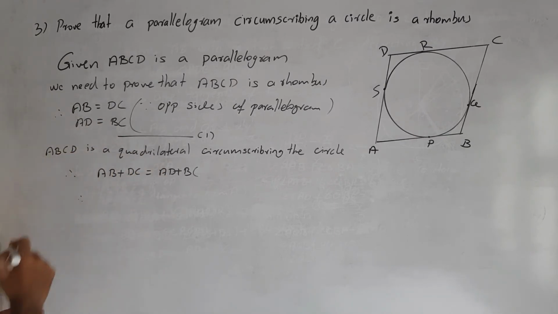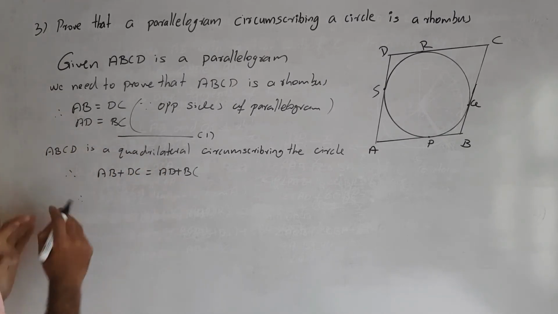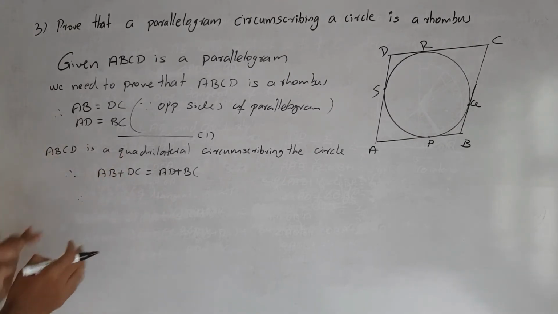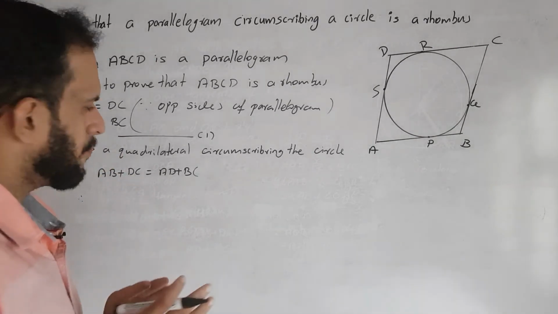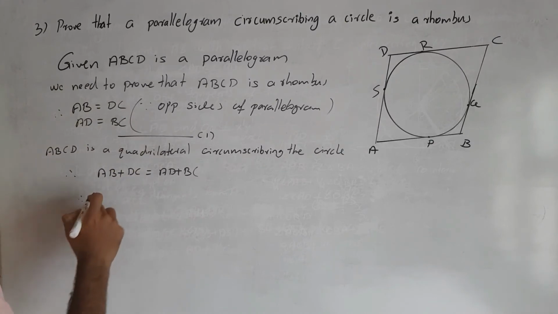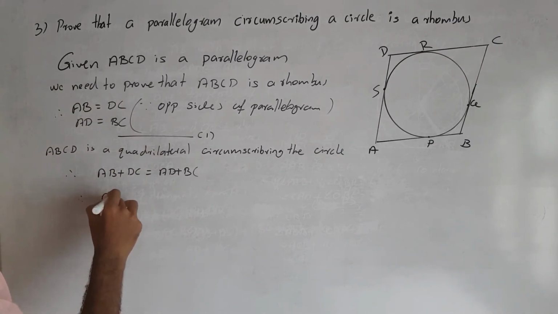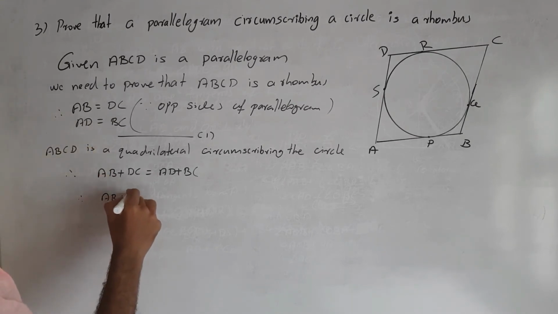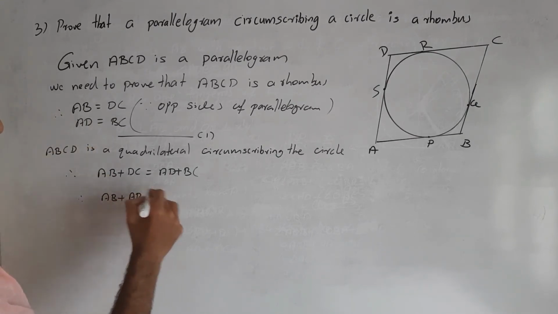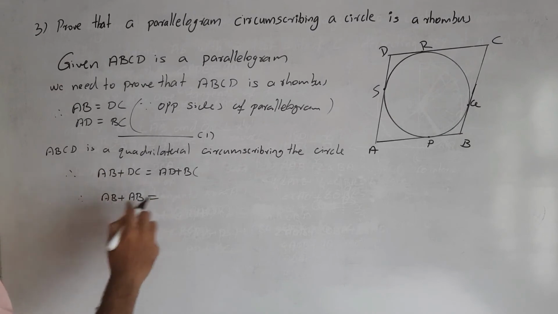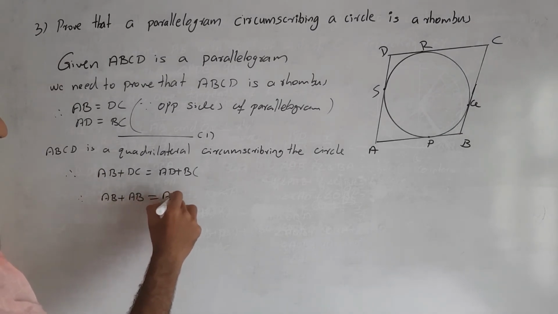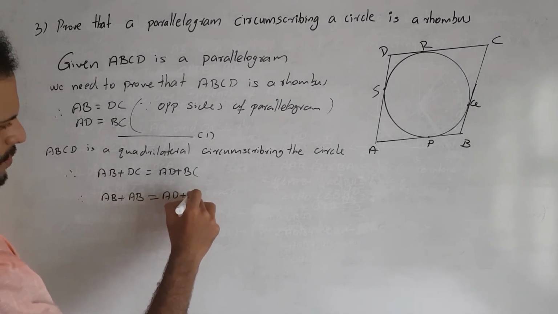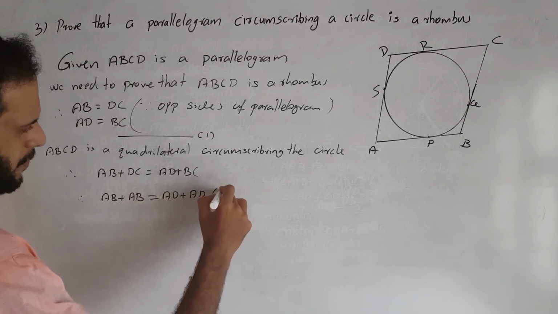Therefore, in the next step, we substitute: AB plus AB is equal to AD plus AD, from equation 1.